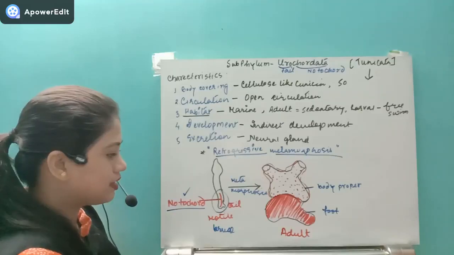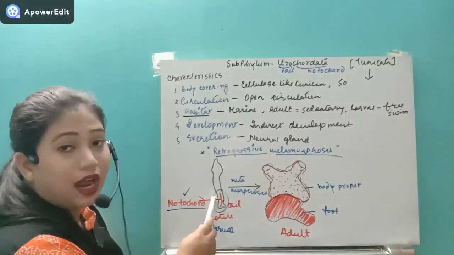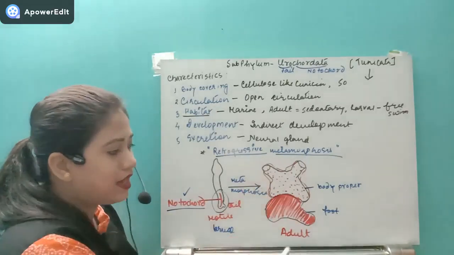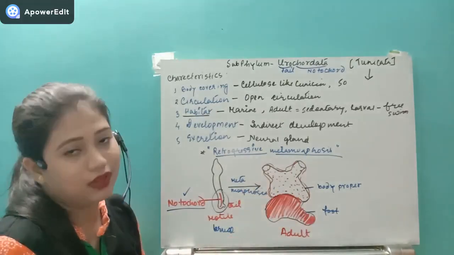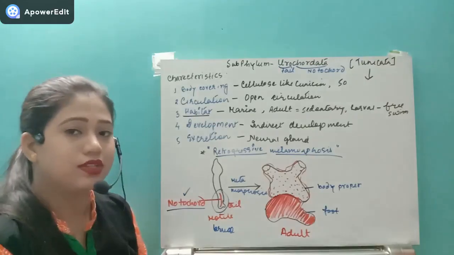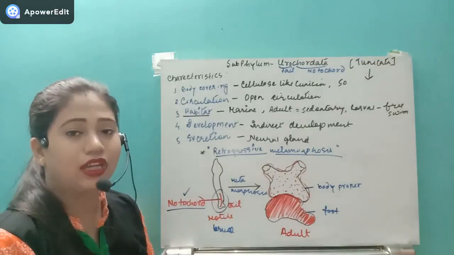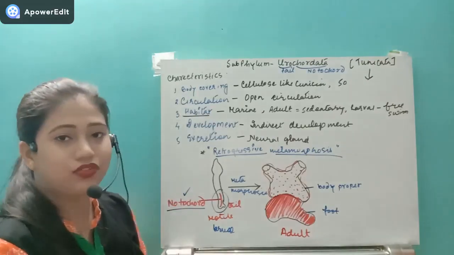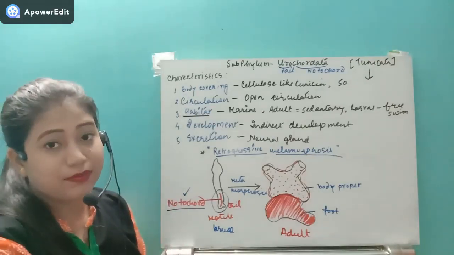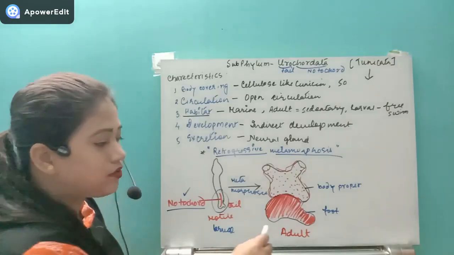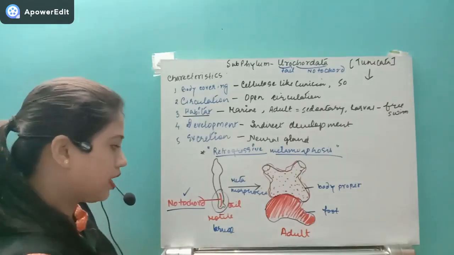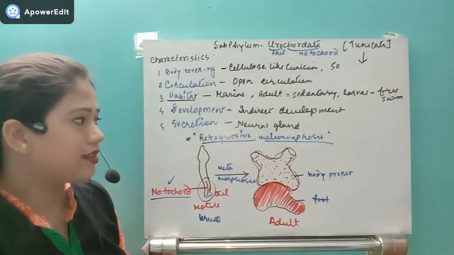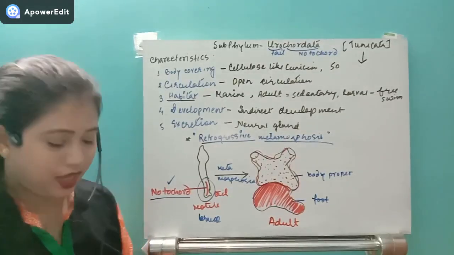See the difference: the larva has a locomotory organ, the tail, but when it becomes an adult, the foot is not at all a living part. It is made up of tunicin, which helps in gripping and attaching the adult organism to some substrata. So this is one disadvantageous characteristic.